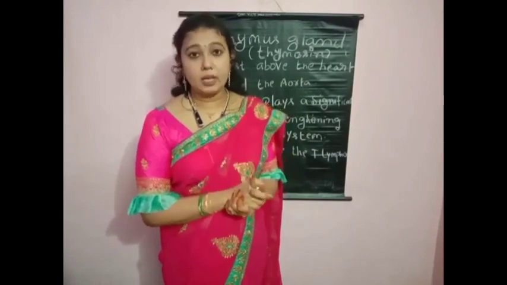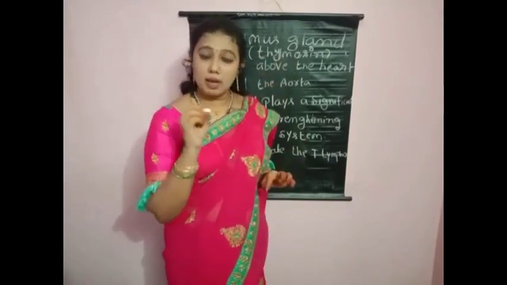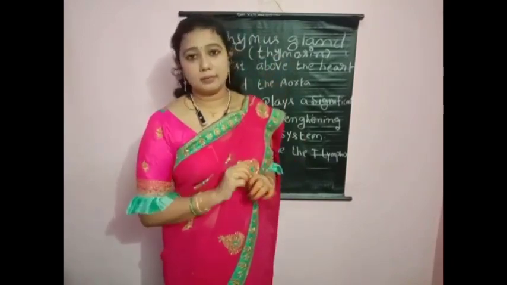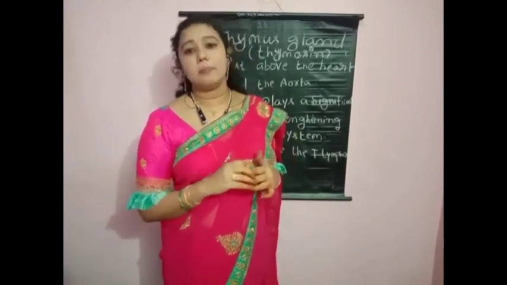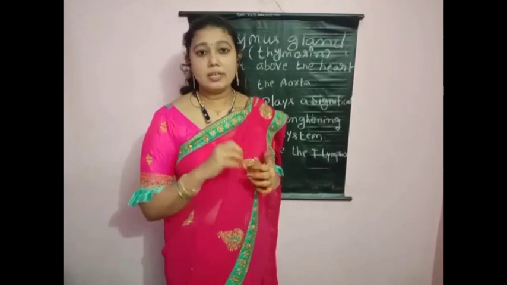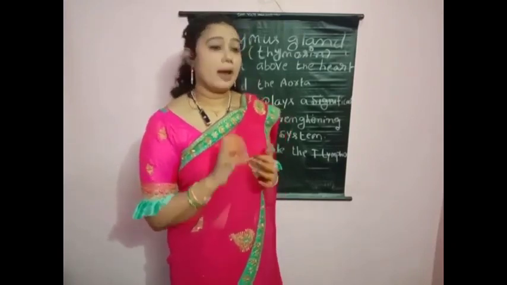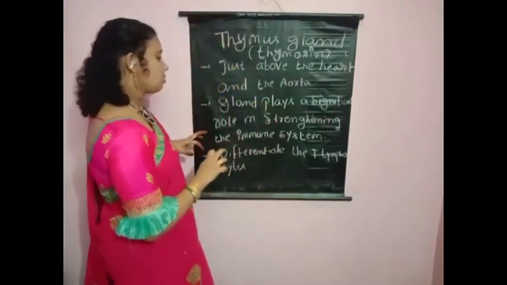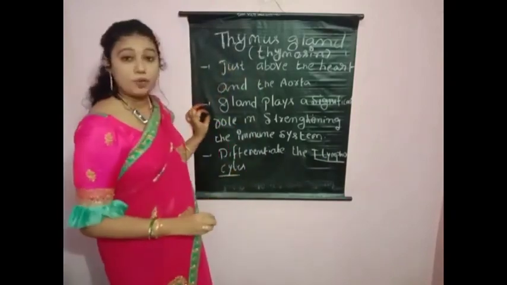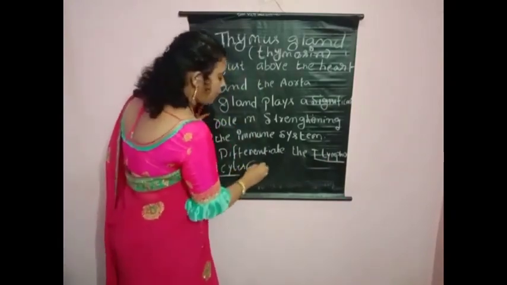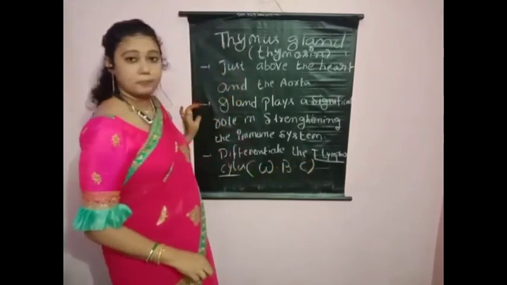Okay, so it's a very important hormone, thymosin hormone. Thymosin hormone is secreted from the thymus gland. Where is it present, children? It is present above the heart and aorta. This hormone is helpful to increase our immune system and also to differentiate the T lymphocytes. Lymphocytes, what are lymphocytes, children? They are one type of very important white blood cells.